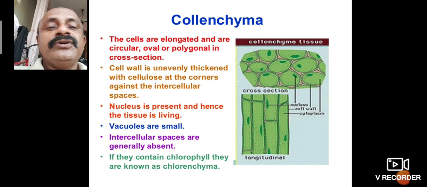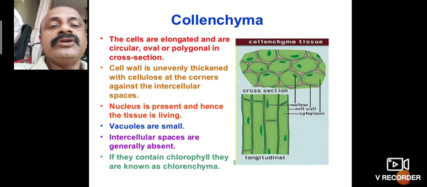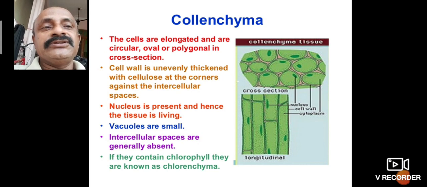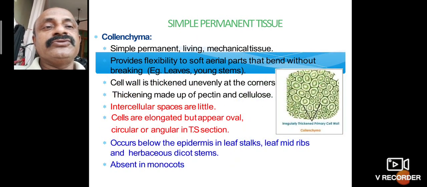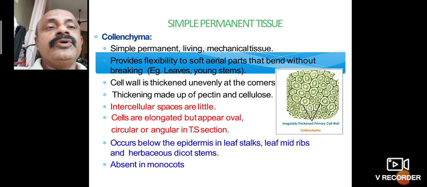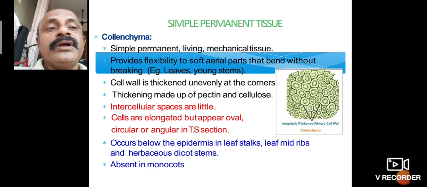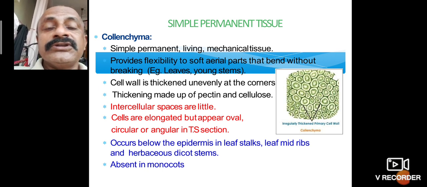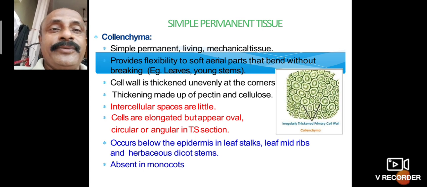If they contain chlorophyll, they are known as chlorenchyma. Here, simple permanent living mechanical tissue provides flexibility. What is the function of chlorenchyma? It is also green in color. Some types of chlorenchyma also perform photosynthesis.